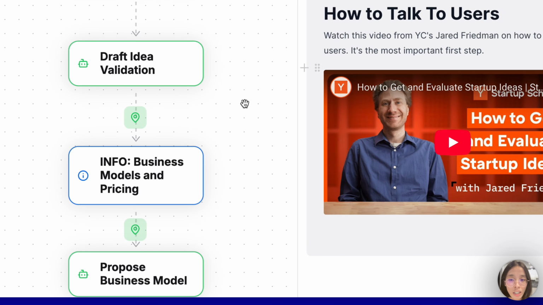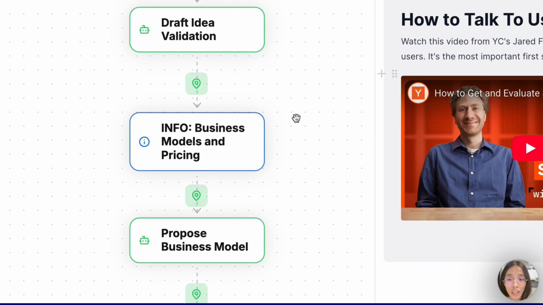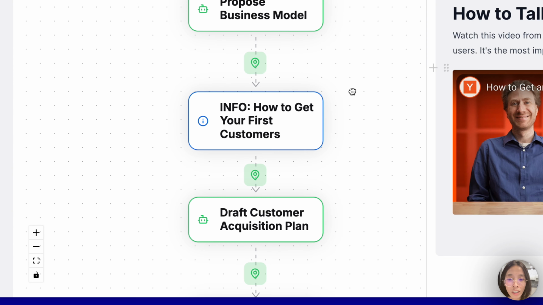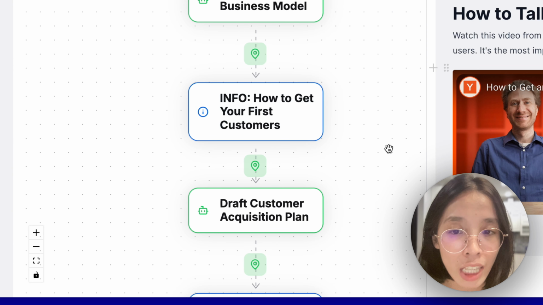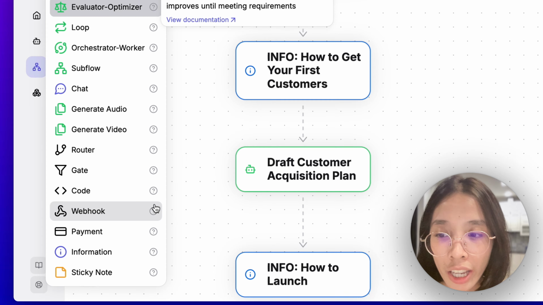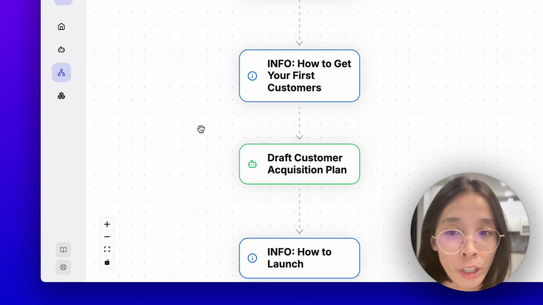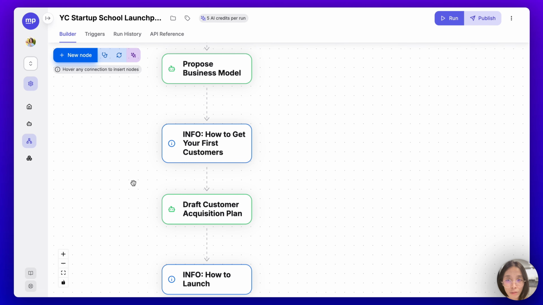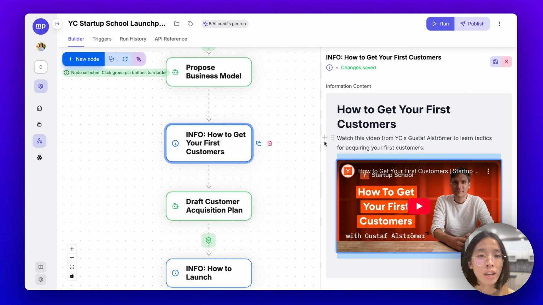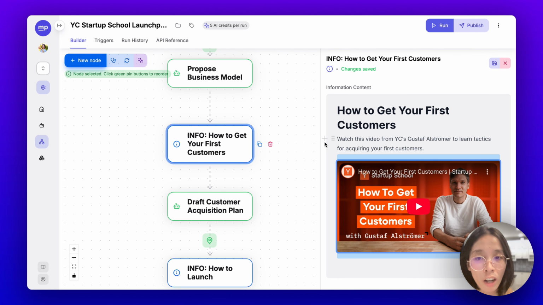I do this not just for the idea validation phase, but also for other phases in this Launchpad workflow, as you can see here. Just look for the info node here and drag it into your workflow to add this new kind of step. And every time the workflow encounters this info step, it will display the full information for your users. It makes sure they have read and acknowledged it first before it continues to the next steps in the workflow.